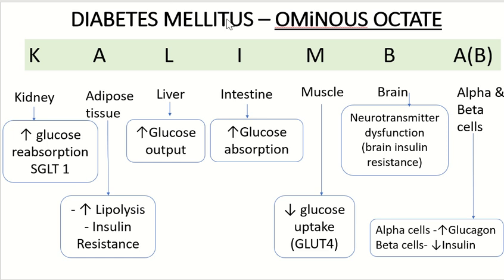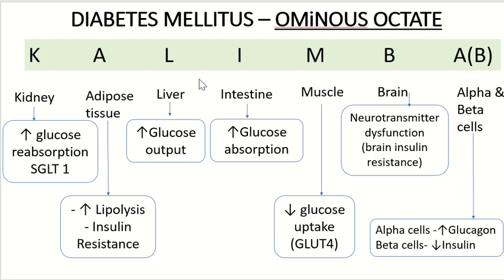In this video, we'll learn about diabetes mellitus ominous octet. The term ominous octet refers to 8 major abnormalities that contribute to the development and progression of type 2 diabetes mellitus. This ominous octet was coined by Dr. Ralph DeFronzo in the year 2008.